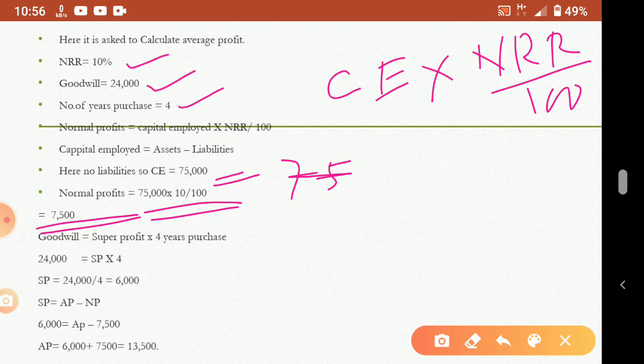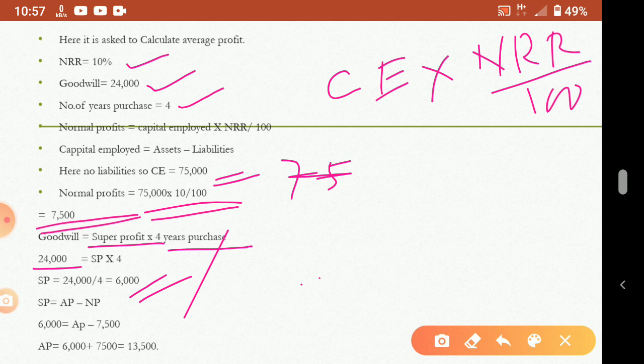Now goodwill is given, no? So from the given goodwill we will calculate the unknown average profit. The goodwill equation we know: goodwill is equal to super profit into number of years purchase, which is also given in the question. We are writing 24,000 for goodwill, is equal to SP into number of years, 4. Now you can solve the equation. So SP will be 24,000 divided by 4.